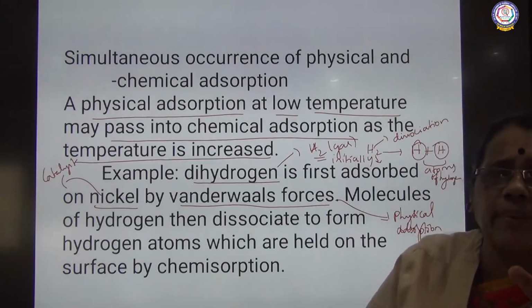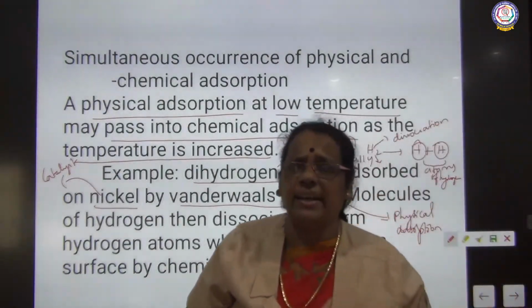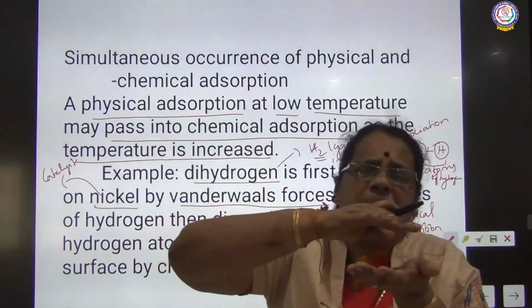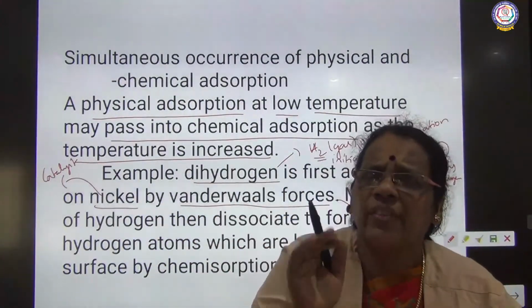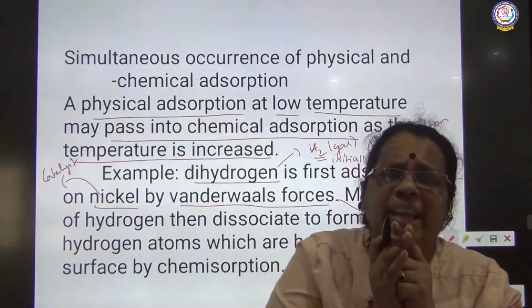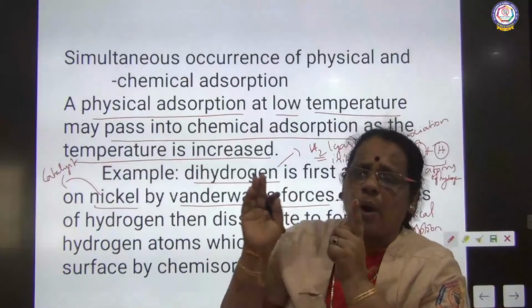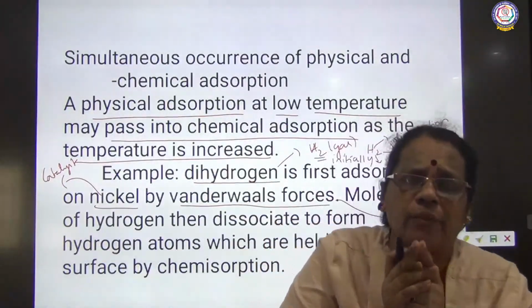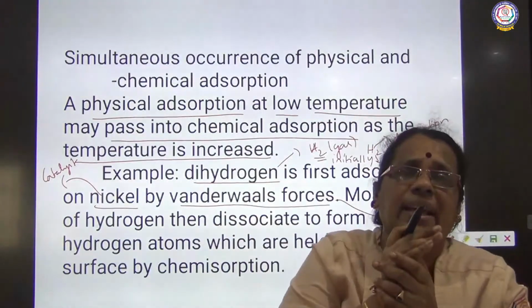So there are two different types of adsorption here. Initially physical adsorption is taking place. What is that actually? Dihydrogen gas getting adsorbed at the surface of the catalyst. Usually physical adsorption takes place at low temperature. Physical adsorption is possible only at low temperature. Now I am going to convert the physical adsorption into chemical adsorption by raising the temperature.